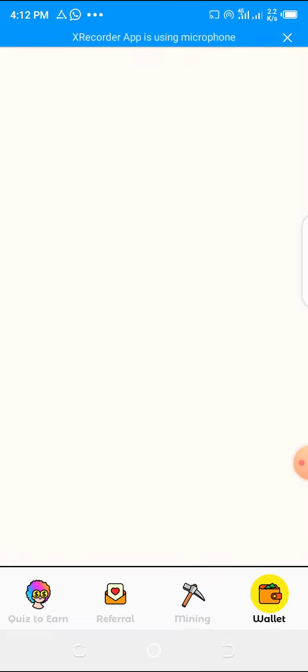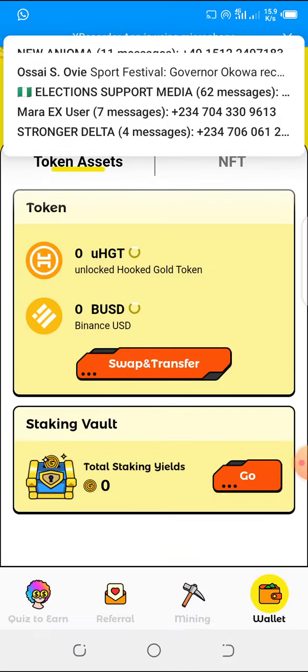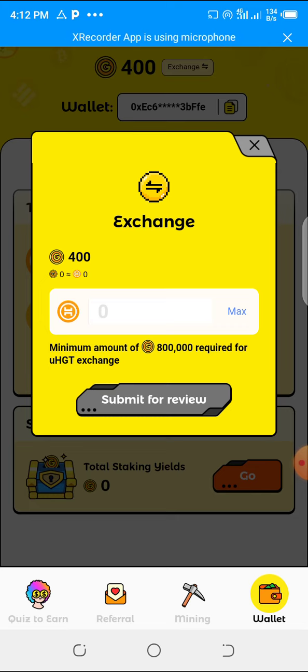Let's go to my wallet, so you see what I have in my wallet. That's what I have, 400. That's my balance. I can exchange it. Once you have accumulated some, you can exchange it for any type of coin. Now let's go over.